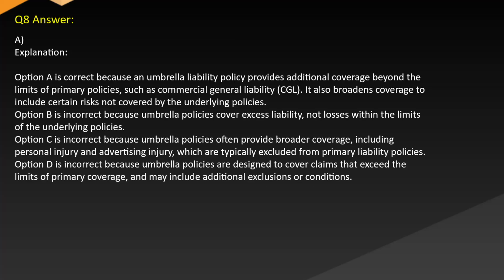Answer A. Explanation. Option A is correct because an umbrella liability policy provides additional coverage beyond the limits of primary policies such as commercial general liability (CGL). It also broadens coverage to include certain risks not covered by the underlying policies. Option B is incorrect because umbrella policies cover excess liability, not losses within the limits of the underlying policies.